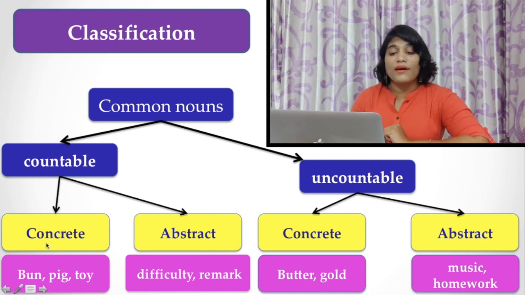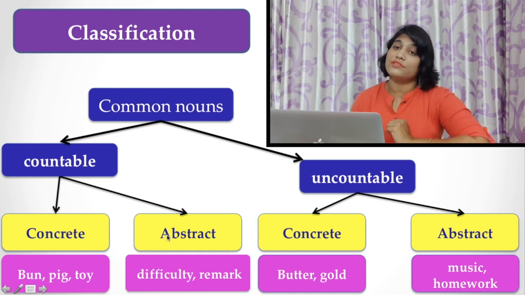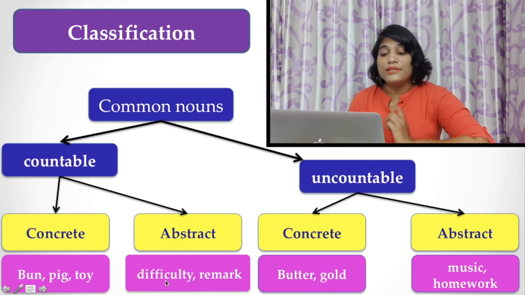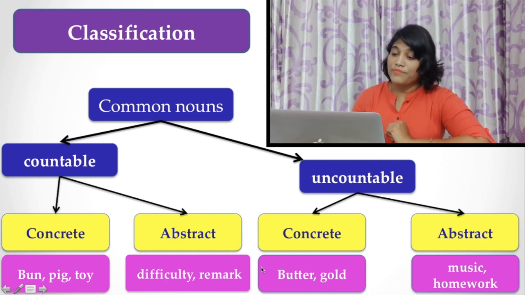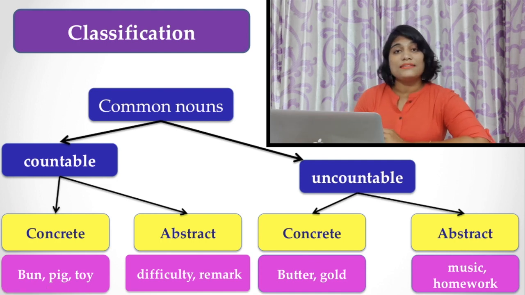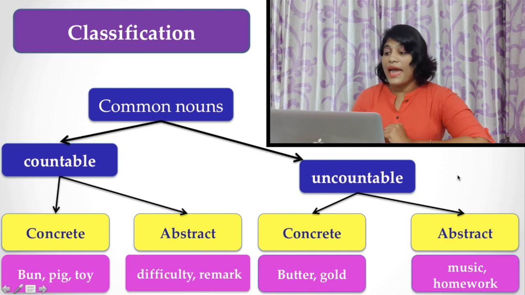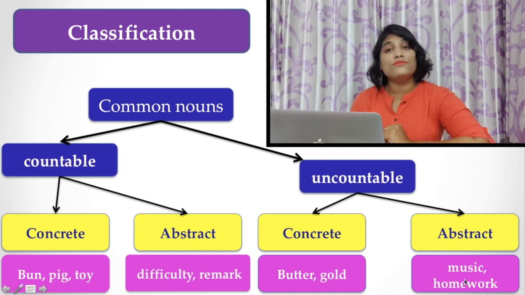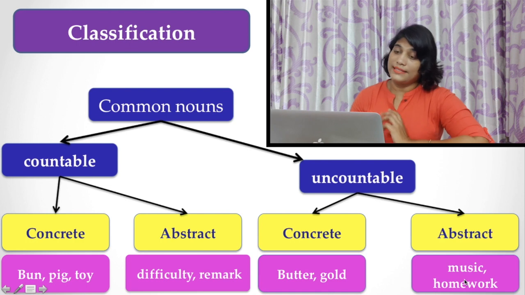The countable concrete nouns are barn, pig, toy, etc. Whereas the abstract countable nouns are difficulty, remark, etc. Whereas the uncountable concrete common nouns are as follows: butter, gold, etc. And the abstract ones are music, homework, etc.